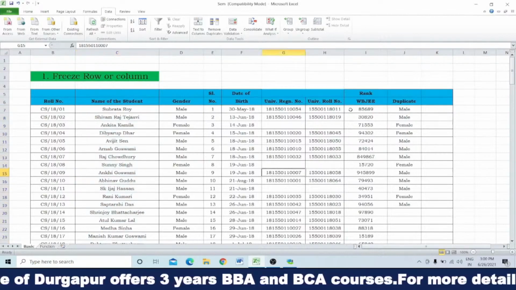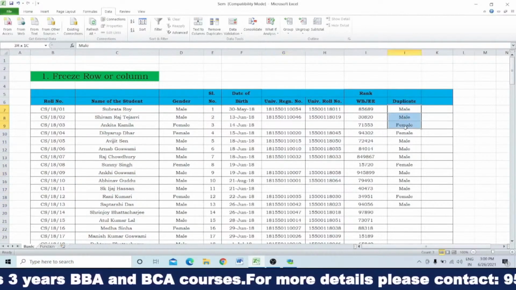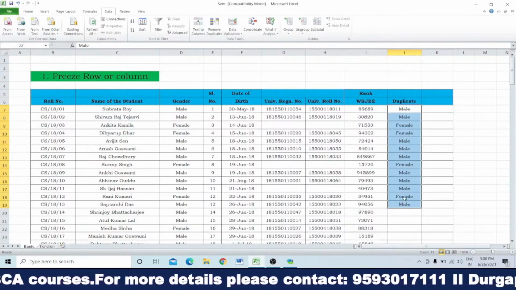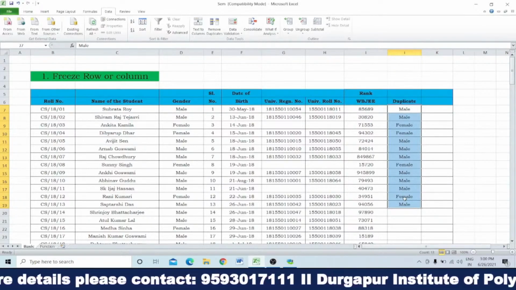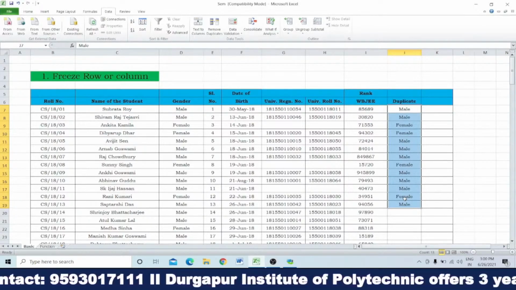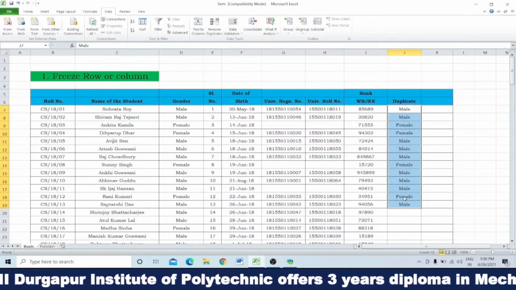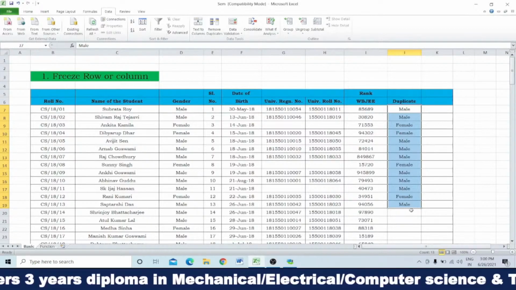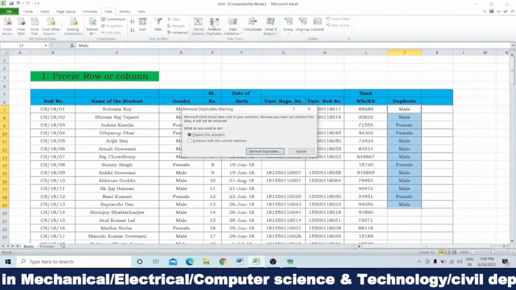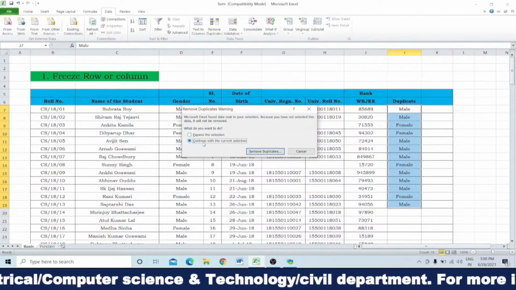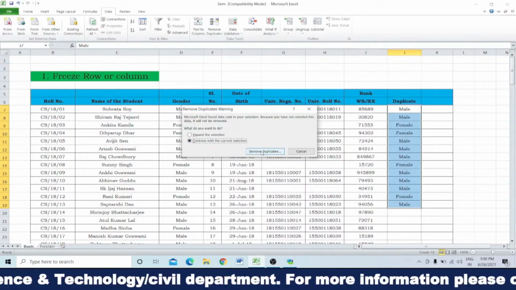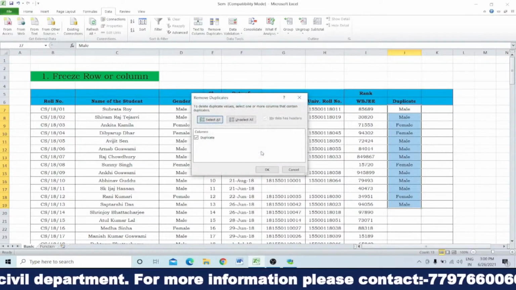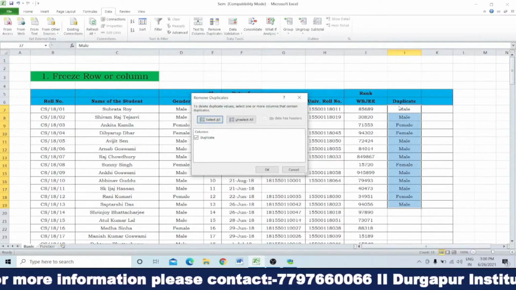Okay. Now see here, I have written some male, female, male, female, male, female. You can see so many males are there, so many females are there. That means duplicate values are there. So you will select this one, click on the duplicate, continue with the current selection, and then remove duplicate. Yes, the column name is duplicate.